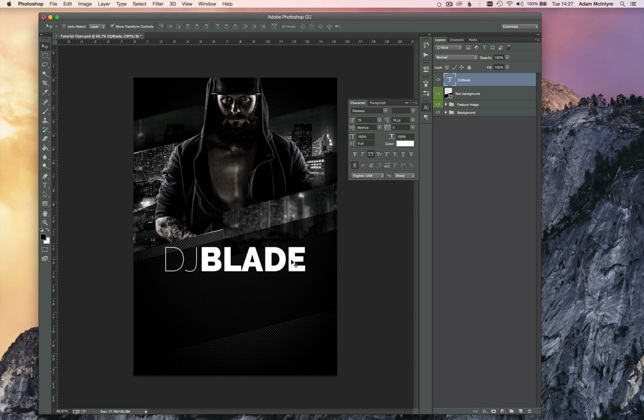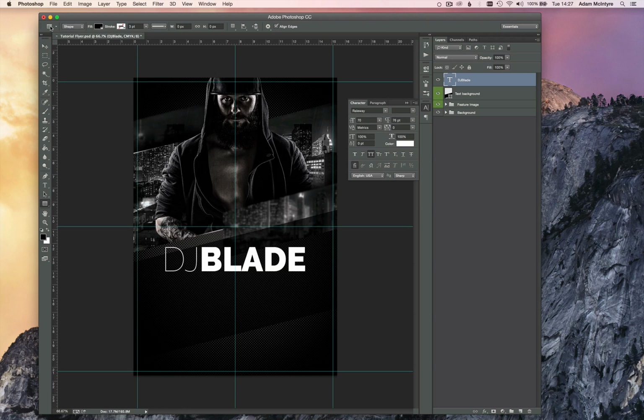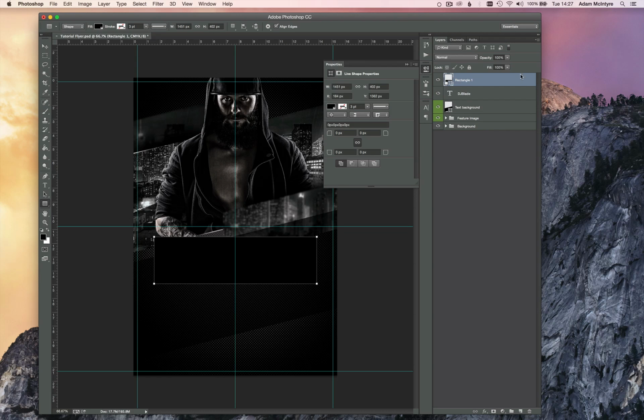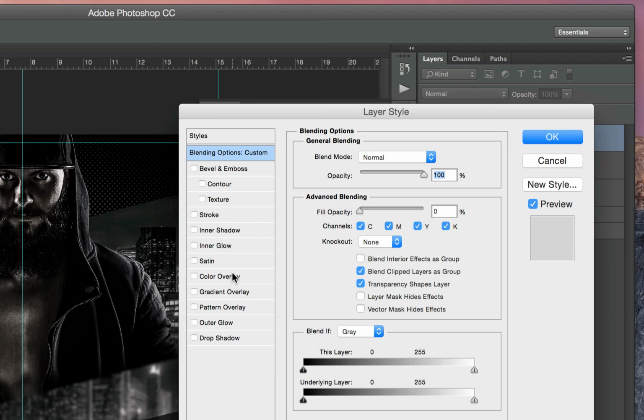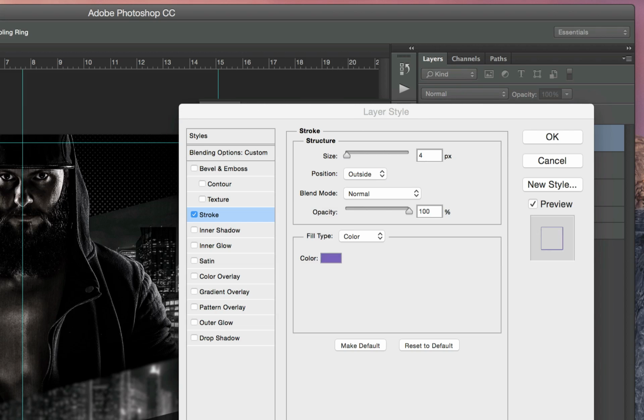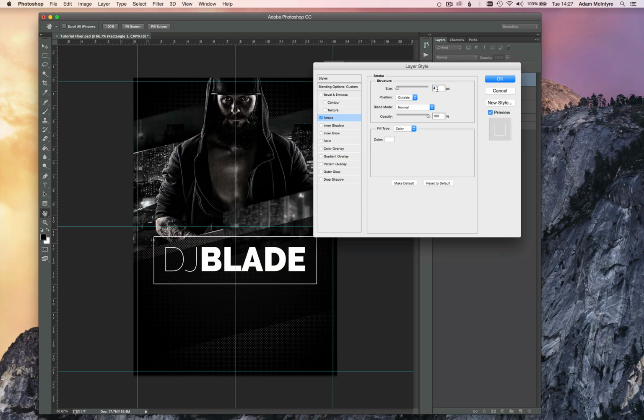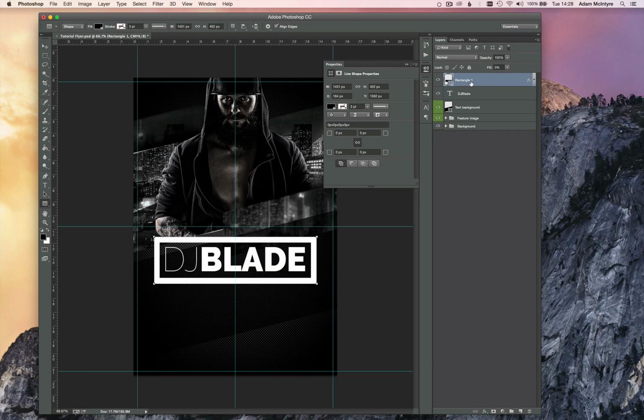Around our DJ's name, I'm going to place a border. I'm going to do that by selecting the rectangular shape tool and just drawing a box around the name. I'm then going to, with the layer selected, set the fill to 0%. I'm going to double click and add a stroke. Add that in white. Make a thick border around 50 pixels there. Set the position to inside, so it has the nice hard edges, hard corners. And then rename this stroke.